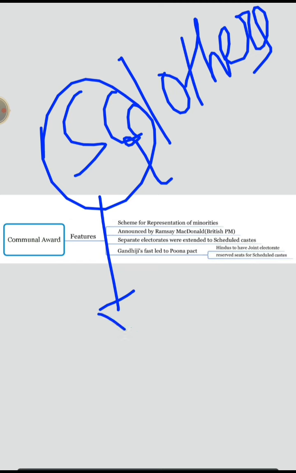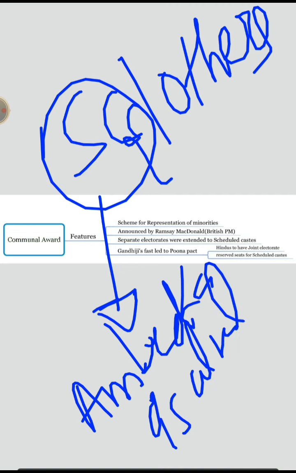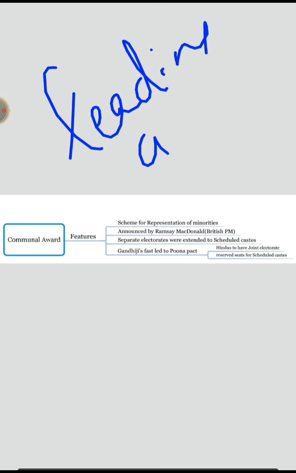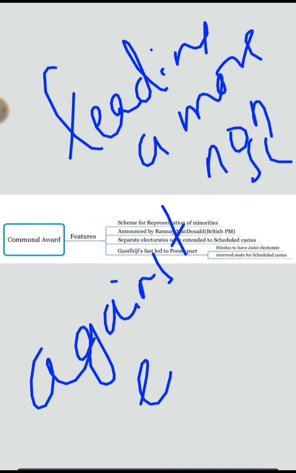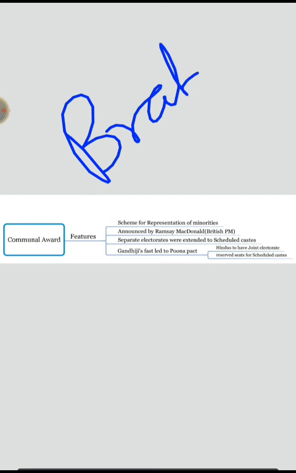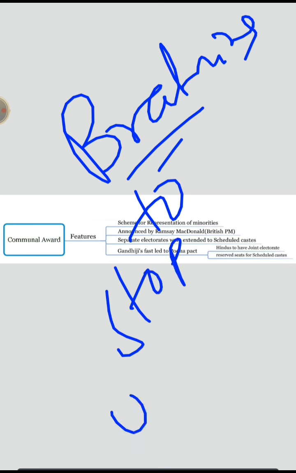Because at that point Ambedkar was already leading a movement against non-SCs, especially Brahmins, to stop untouchability.